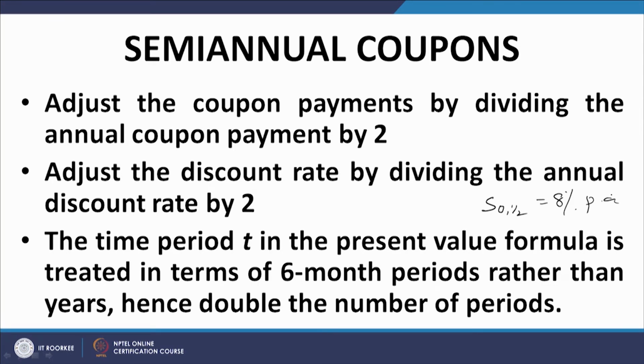The time period T in the present value formula is treated in terms of 6 month periods rather than in years, and hence you have to double it. You have to double the number of periods, because cash flows are occurring at the end of every 6 months for a semi-annual payment. So, because they are occurring at the end of every 6 months, the number of discounting periods or compounding periods, whatever you call it, will be in 6 month units, and as a result, if it is a 5-year bond, the number of discounting periods will be 10.